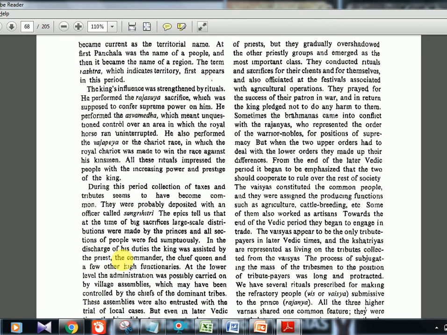Now during this period, collection of taxes and tribute seems to have become common. So now tax collection started, and there is an officer called Sangrihitri, the officer who collected taxes. In the Rigveda there is no tax collection, no officer for taxes or judicial system, but there was a spy system, because theft was there and cows were being stolen. But now the system has changed. Now there is a tax officer called Sangrihitri.